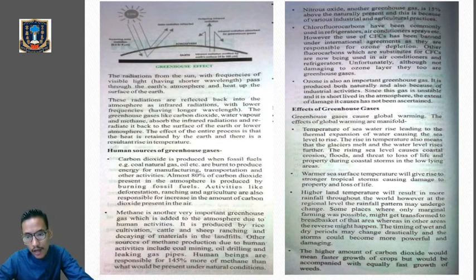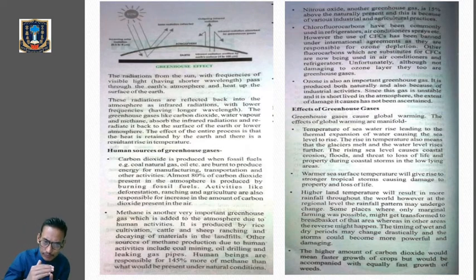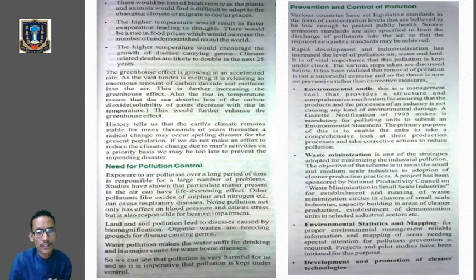Next one. The higher amount of carbon dioxide will mean faster growth of crops, but it will be accompanied by equally fast growth of weeds. So the third one is that though there will be a higher amount of carbon dioxide, and that will increase the growth of the crops, at the same time there will be an increase in the growth of unwanted weeds also. So this is the fourth effect of greenhouse gases. Clear? Next one. Next effect.